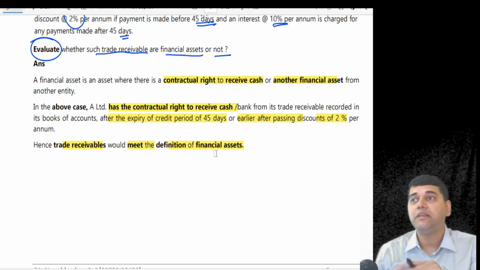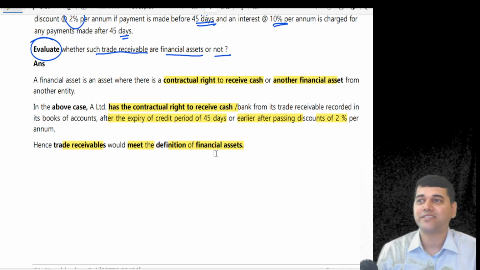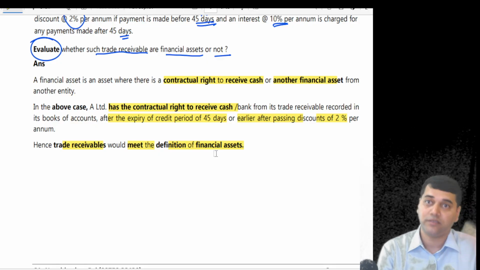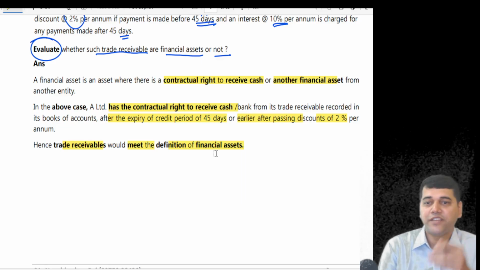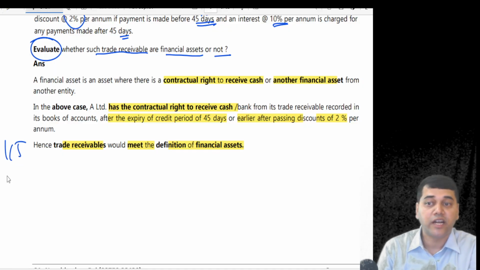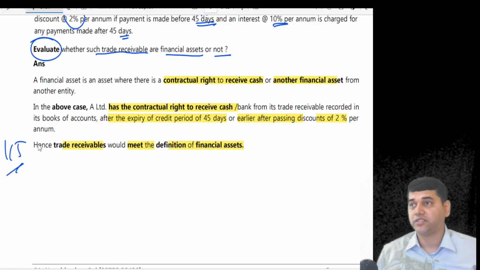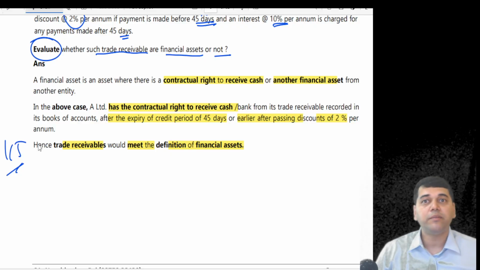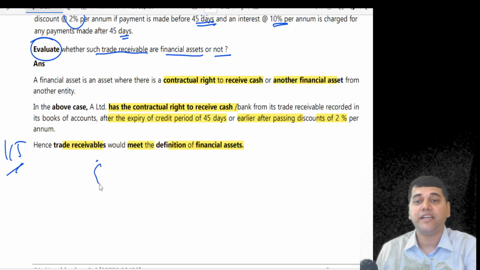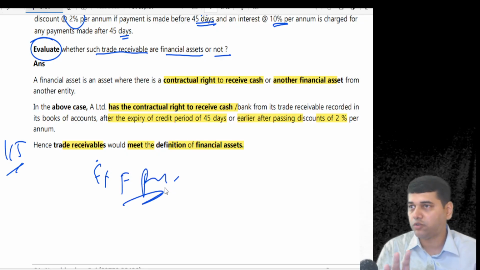This question of variable testing comes only for equity shares. The fixed for fixed test doesn't apply for this cash. That's why your analysis of this question gives you a better understanding of the definition. Follow? The fixed for fixed test and all are not applicable. In fact, you get a flavor of Ind AS 115 here. In 115, once we understand, then you realize, oh, there is something called variable consideration. Because this becomes a variable consideration now, because he may pay you before also, he may pay you after also. That's why you have to use the expected value method, probability, in this case. Anyhow, this is not that question, it's a plain question.